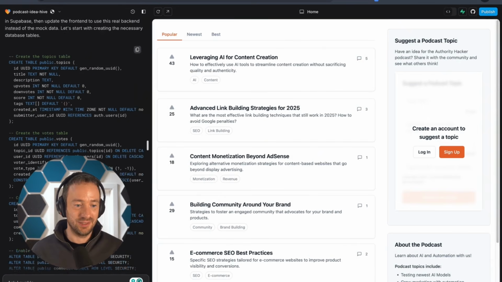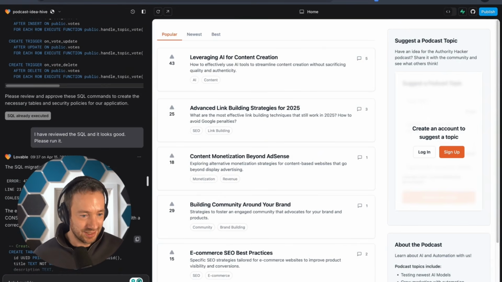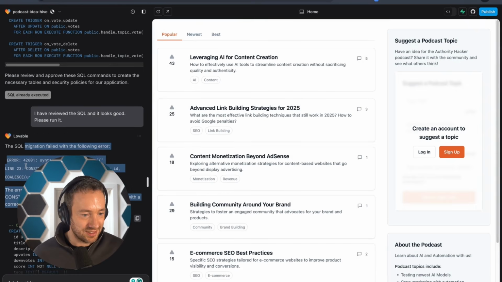But you can see, basically, it implemented the database. I think I had an error at some point. Yeah, it said it failed with an error.